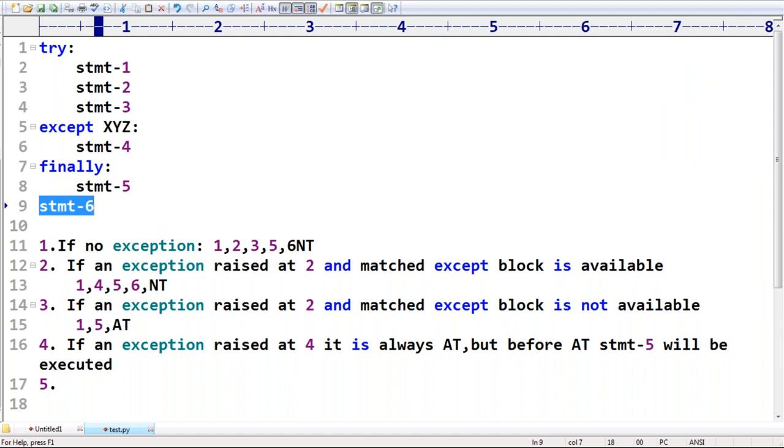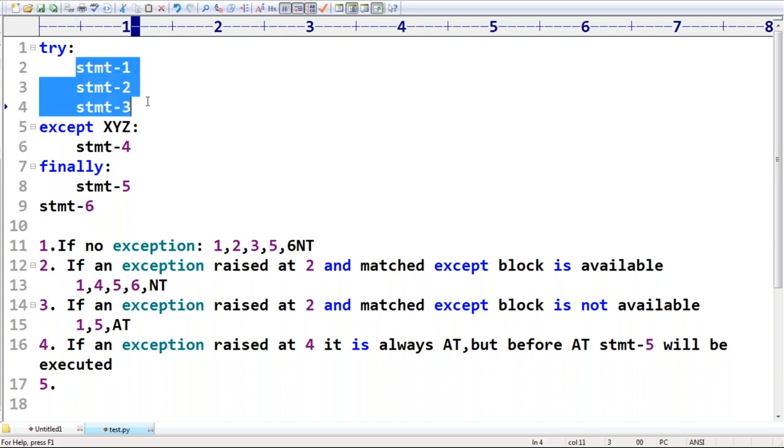Remember, sir. So within the try block, if an exception rises, there may be a chance of normal termination. Outside of the try block, if an exception rises, then it is always abnormal termination. Remember that, sir. A small loophole: within the try block, if an exception rises, maybe there is a chance of normal termination. Outside of the try block, anywhere an exception rises, it is always abnormal termination. Clear?